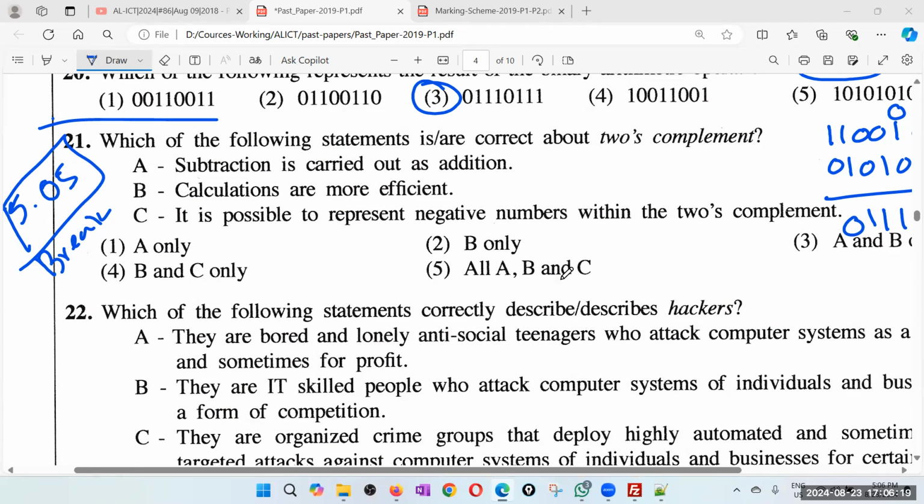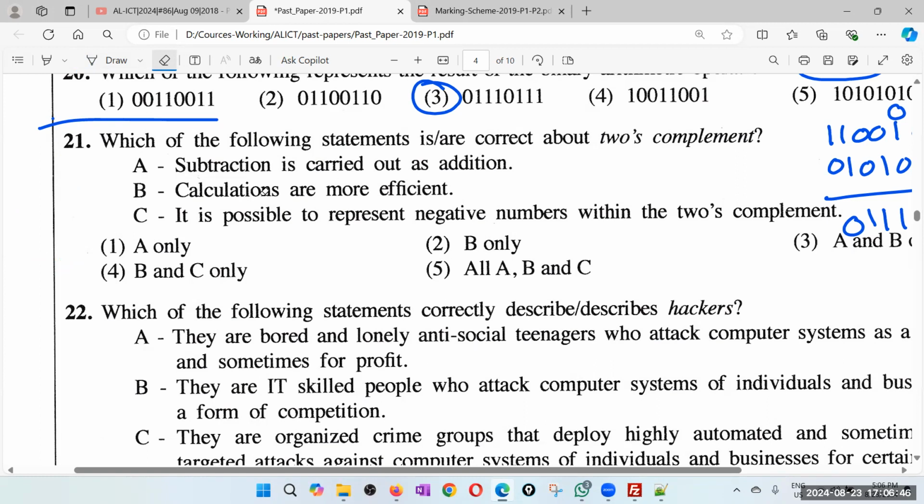Okay, so let's continue. Right, let's continue from 21. Which of the following statements is correct about 2's complement? So remember, 2's complement notation is used because there are simpler approaches like sign bit and so on. But with 2's complement, for negative numbers, you need to flip bits and add one.